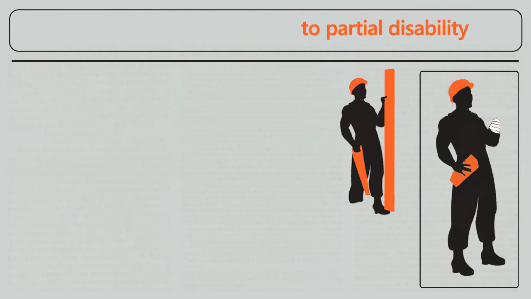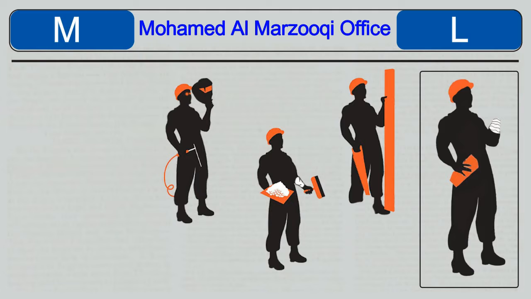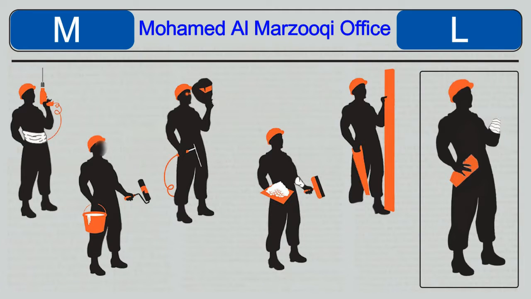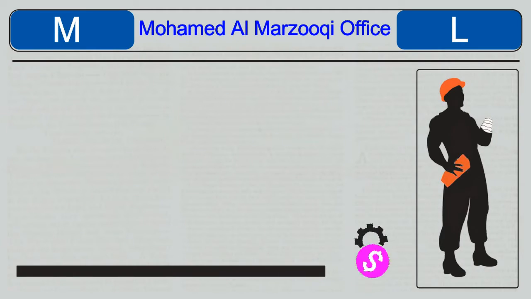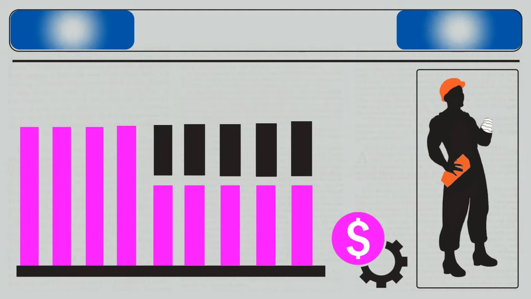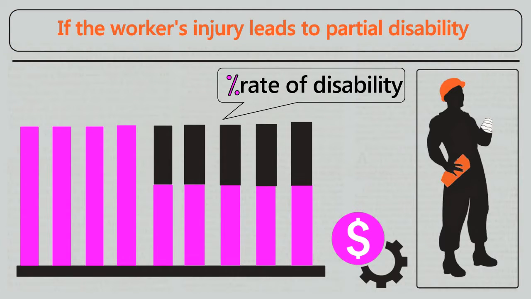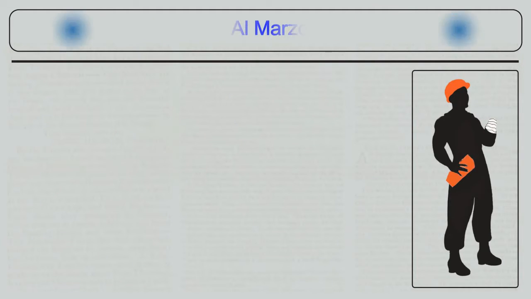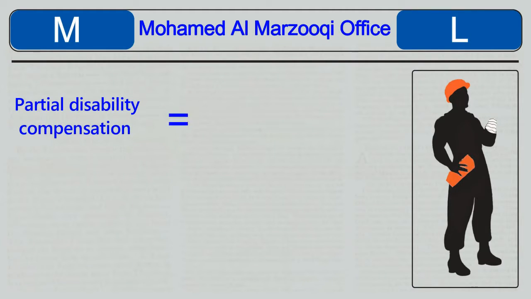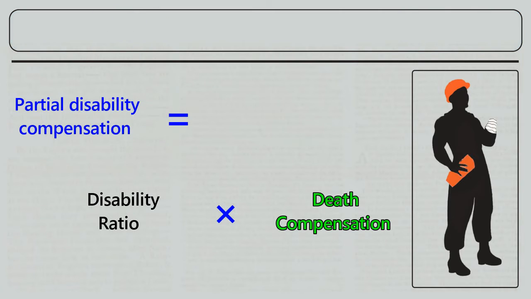Let's look at the case where a partial disability has occurred as a result of a work-related injury. In other words, the worker is permanently incapacitated from performing part of his work. Partial disability, although it reduces the worker's ability to produce and earn by a certain percentage, does not prevent the worker from performing his work entirely. In this case, the injured worker is entitled to compensation in accordance with the percentages specified in the tables attached to the labour law, multiplied by the amount of compensation as per Article 150.